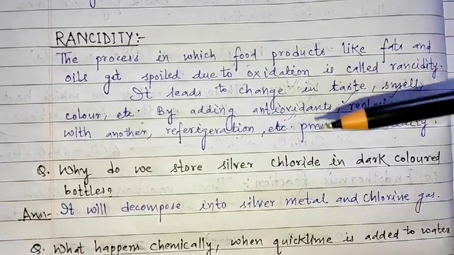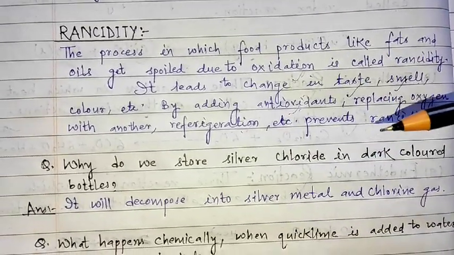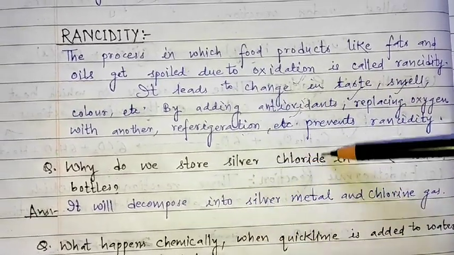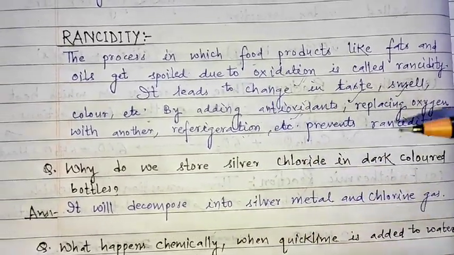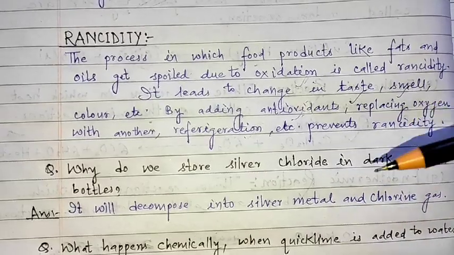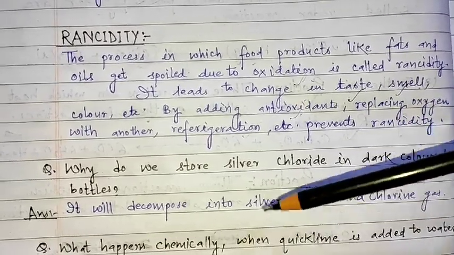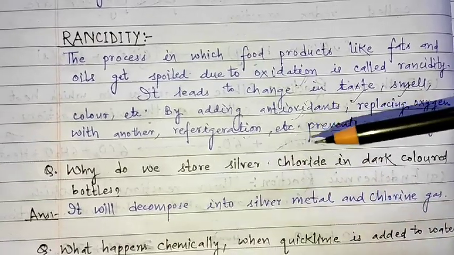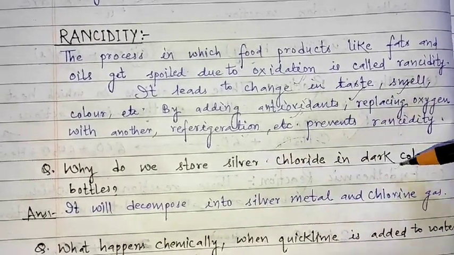Clear? Now there are two questions I would like to discuss. Why do we store silver chloride in dark colored bottles? This is a very important question. Why should we keep silver chloride, AgCl, in dark colored bottles?